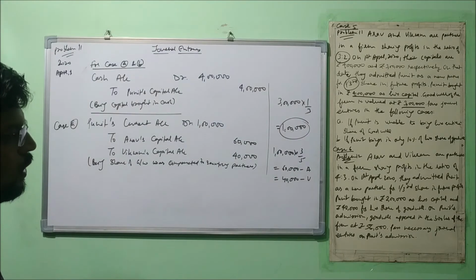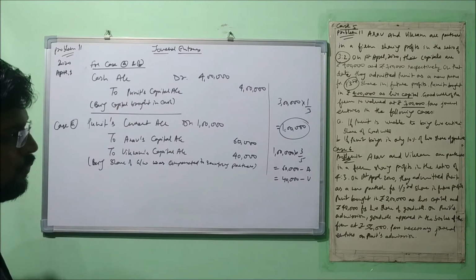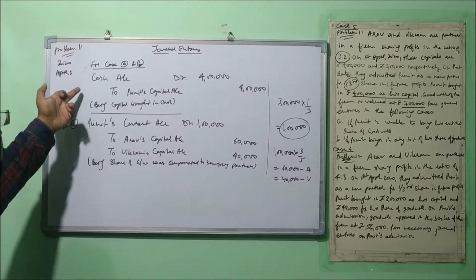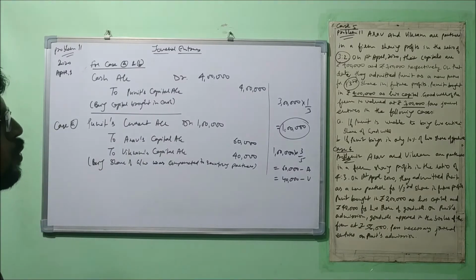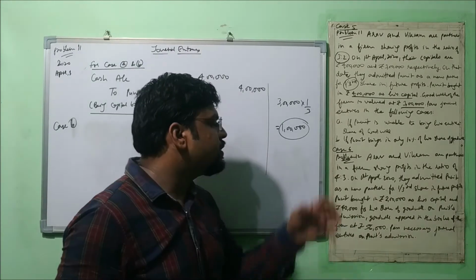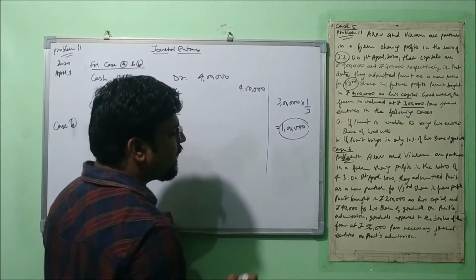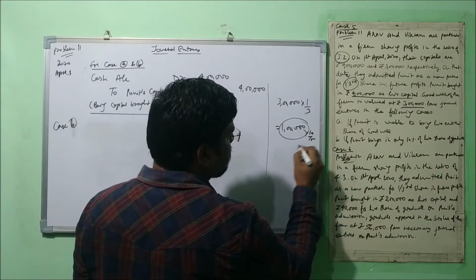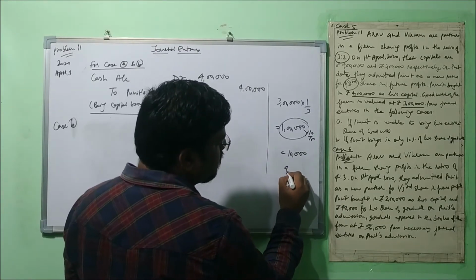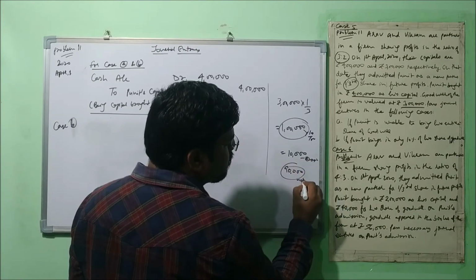Right. In case A, we'll pass only one entry. See, this entry is common in case A and case B. So if you individually see case A, then we have two entries, one this and another this. Understood? Now let's talk about case B. In case B, we'll have two entries. See, case B says that if Puneet brings in only 10% of his share of goodwill, and the share of goodwill is 1 lakh, what is 10% of 1 lakh? That is 10,000. So he brings only 10,000 and he does not bring the 90,000. So this amount is brought and this is not brought.